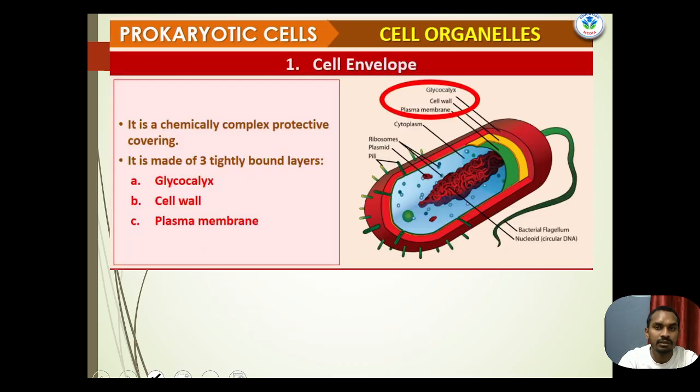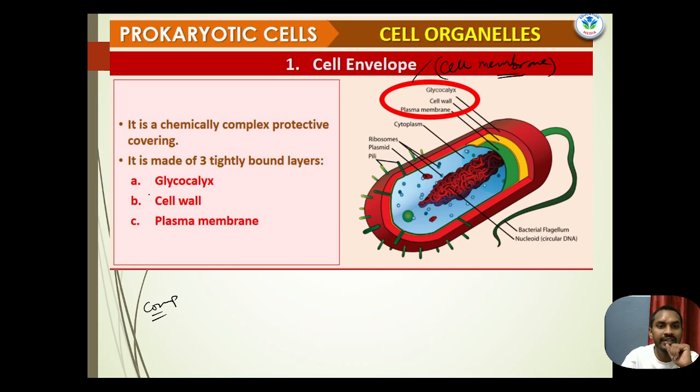Then next, we have to discuss the cell envelope a little bit, which is very important regarding the exam, or competitive exam. All prokaryotic cells have different types of cell envelope composition. The cell envelope, or we can say cell membrane, has protective layers: three different layers are present in a cell envelope.